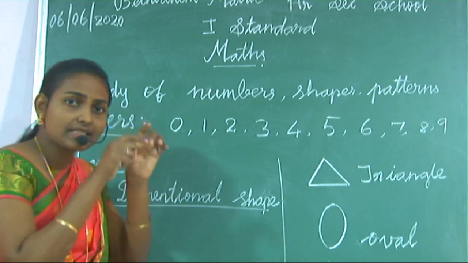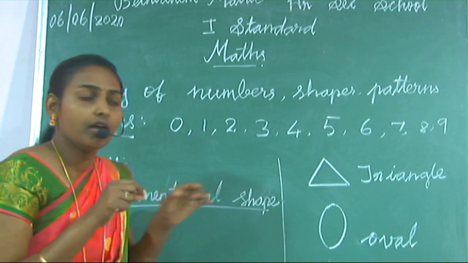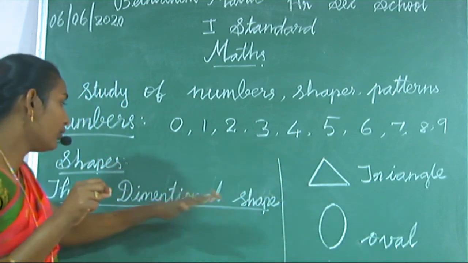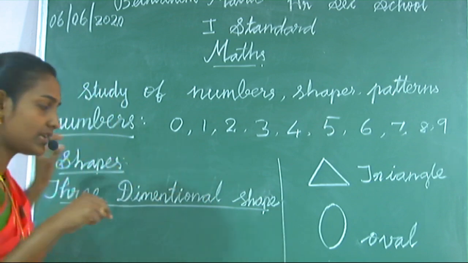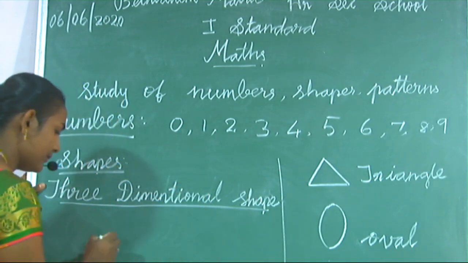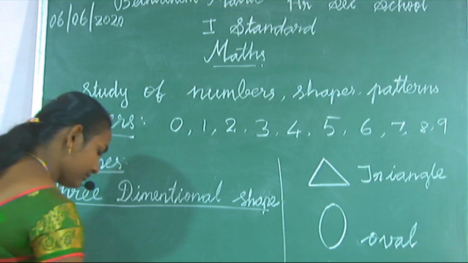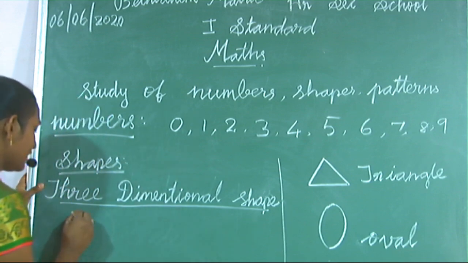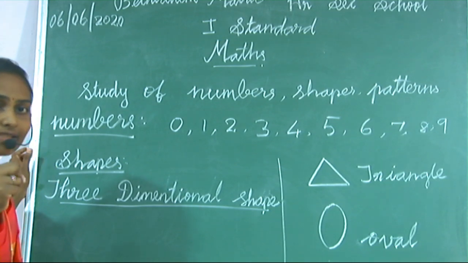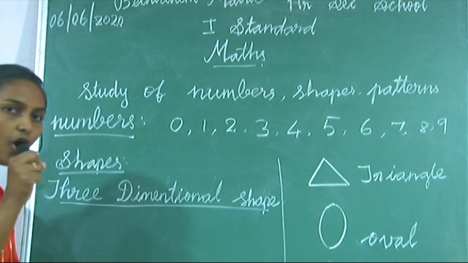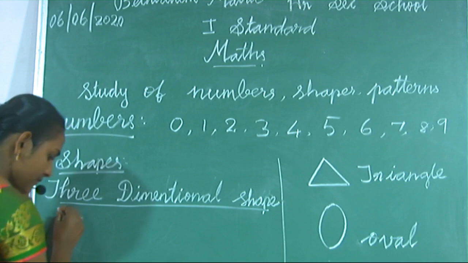A two-dimensional shape is just the outline of the picture. A three-dimensional shape occupies some space.